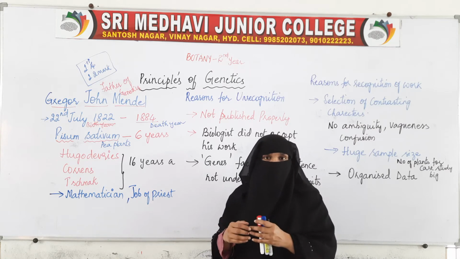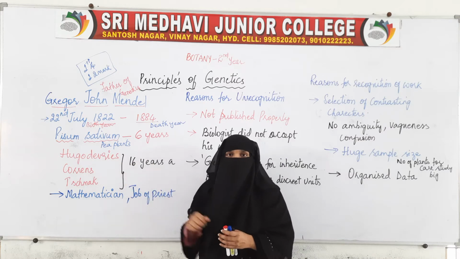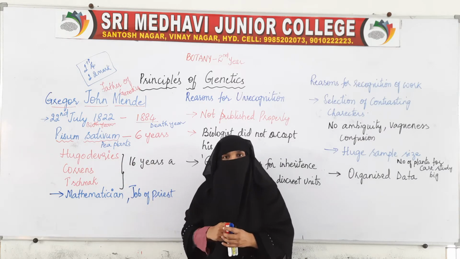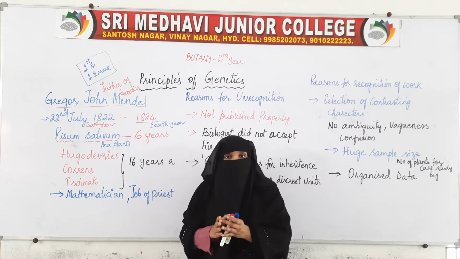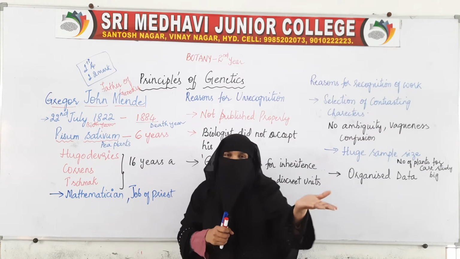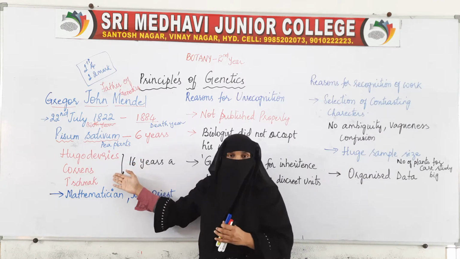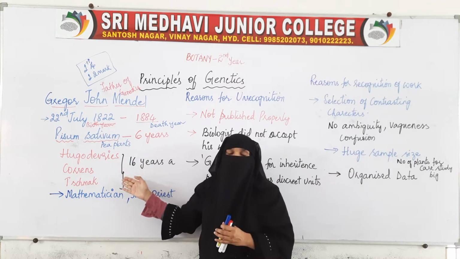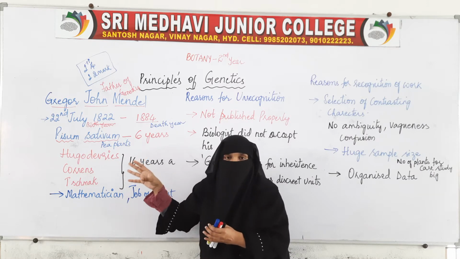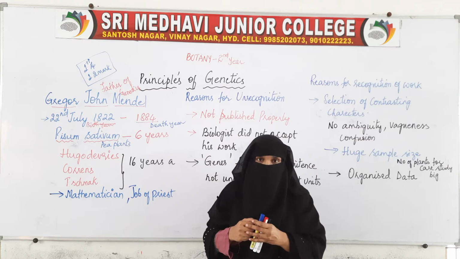While they were doing experiments of their own, they came across the experiments done by Gregor Mendel, and they recognized that he had proved something which had not been recognized until now.